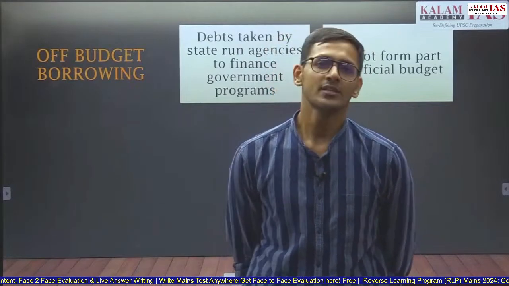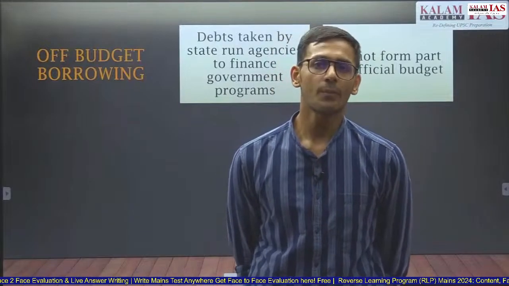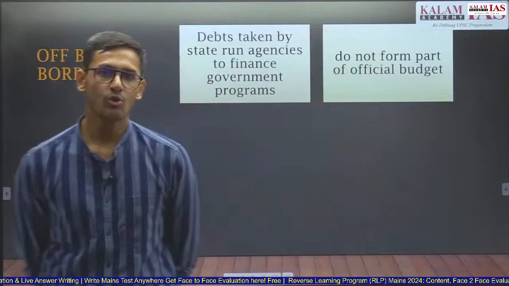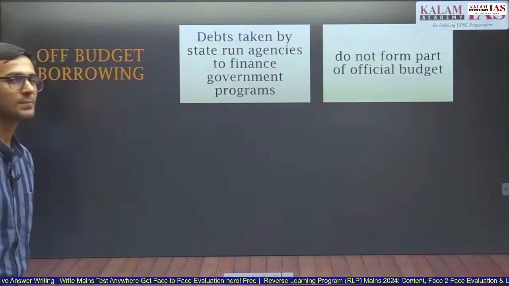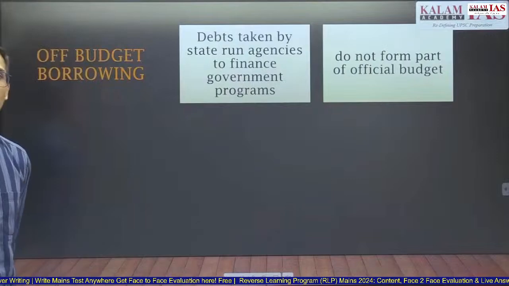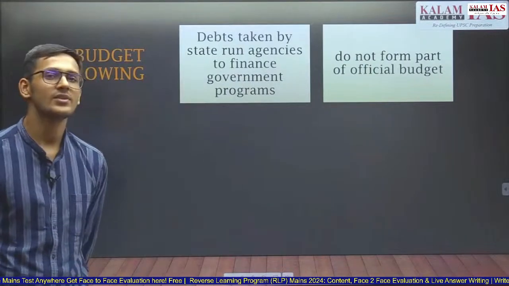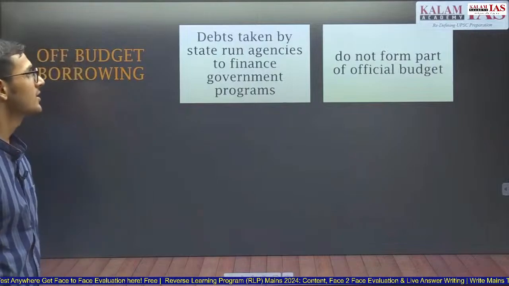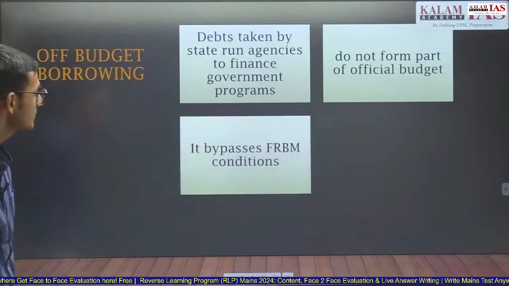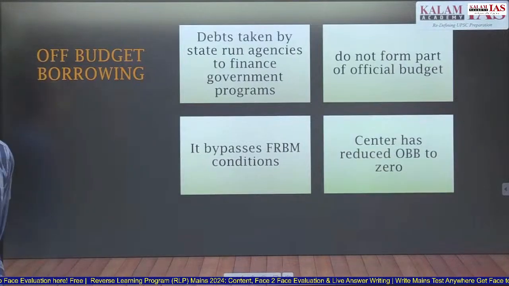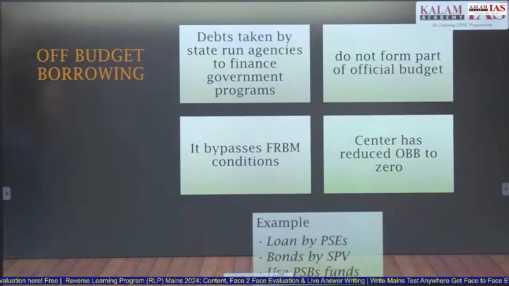The government will say that the fiscal deficit is very low because the government is not taking any loan from the market. But the government is using its own state-run enterprises to take loans from the market to finance government schemes and government programs. That is called off-budget borrowings. They do not form part of the official budget. It bypasses the FRBM condition, and the Center has said that it has reduced off-budget borrowings to zero.